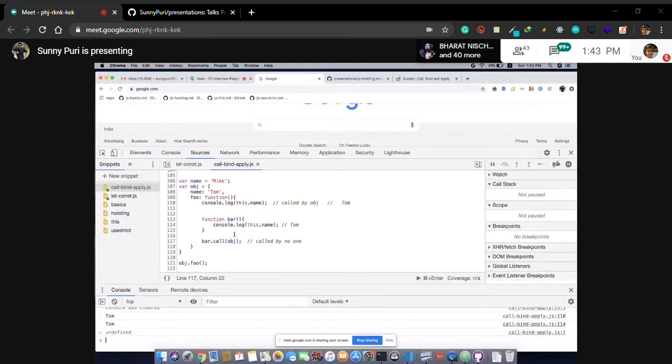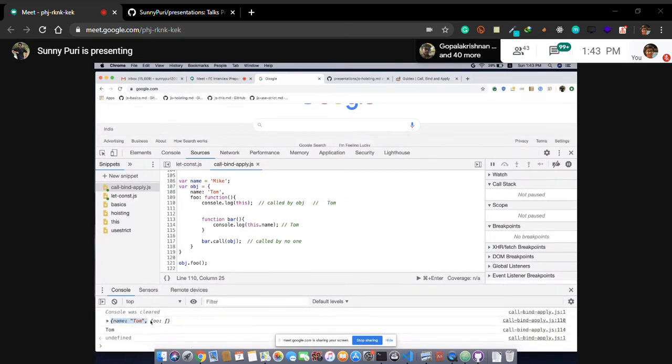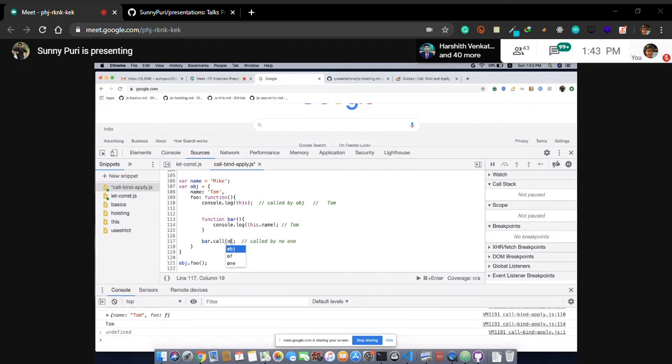At this stage, what is this? This is basically obj. This object is basically obj. So instead of this, I can say obj, and instead of obj, I can say this. We should use a reference. Basically, it's lexical scoping. At this point of time, what is the value of this? I'm saying just point to that.